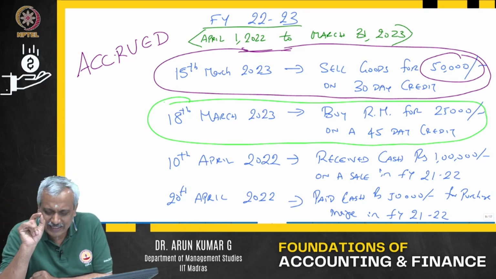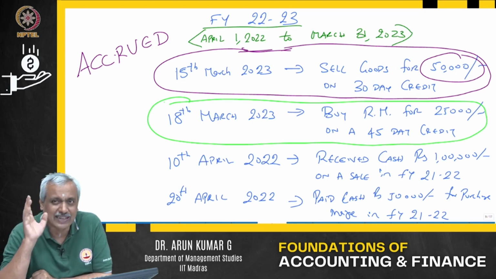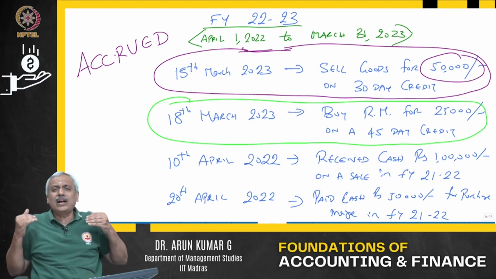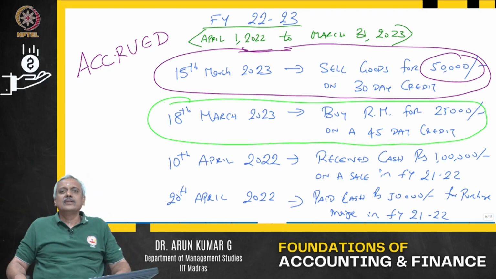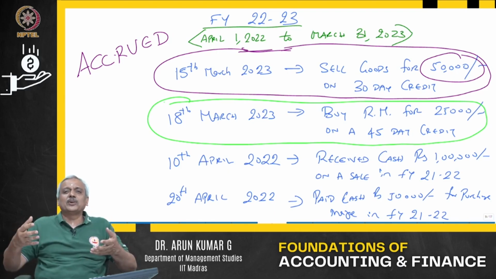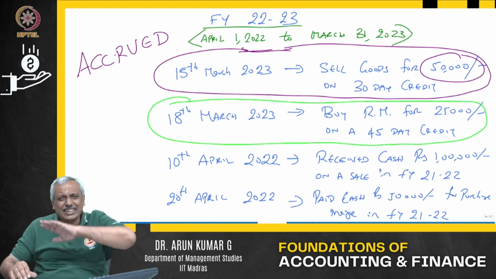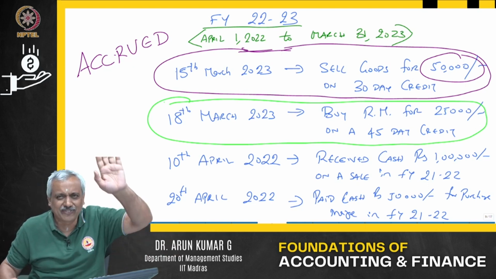But when has the purchase occurred? The purchase has occurred in the financial year 22-23. I have taken possession of the goods. So, I am liable to pay. Sir, what if the goods are damaged? So, you will return the goods and he will give the money. That is a different transaction. If the goods are damaged, you returning the goods is a different transaction.